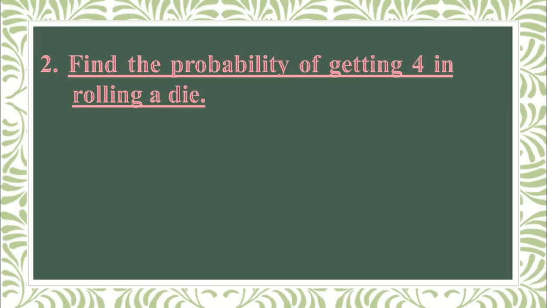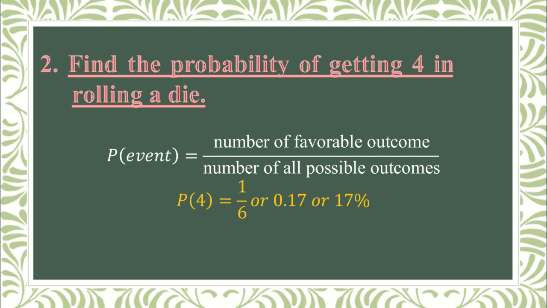Next, number 2. Find the probability of getting 4 in rolling a die. We have our formula. Now let us know about the possible outcomes. So we have 6 possible outcomes. We have 1, 2, 3, 4, 5, and 6.